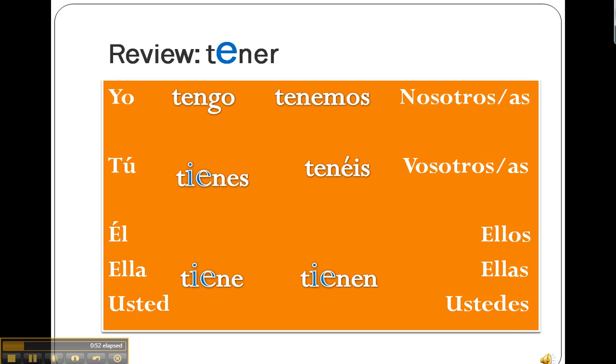This change from E to IE is called a stem change because we've made a change to the stem of the verb. Remember that the stem of tener is ten, the ending is er. However, tener is irregular because it not only has a stem change, but it also has a G when conjugated in the yo form.